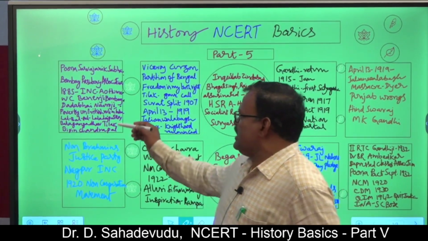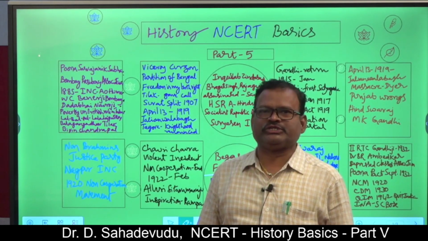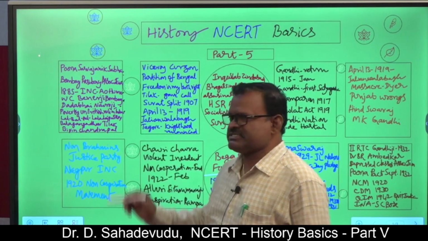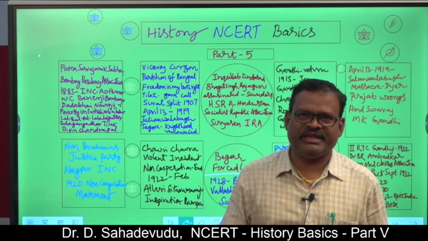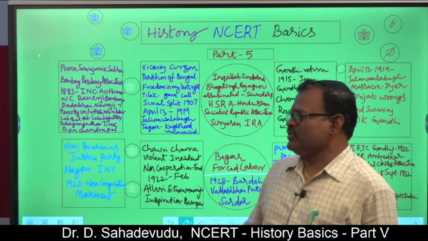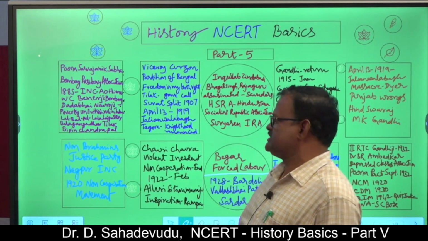In his famous book, Poverty and British Rule in India, he calculated the national income and showed how the Britishers were exploiting our resources in a scientific method. Dadabhai Nauroji described it. He was elected three times in the earlier phase of the Indian National Congress.